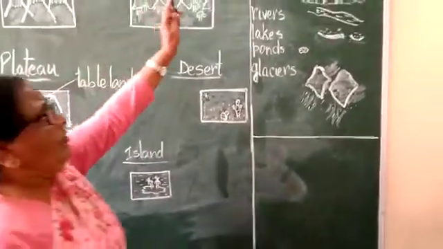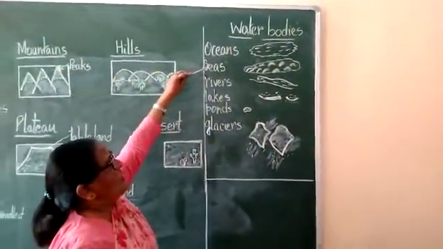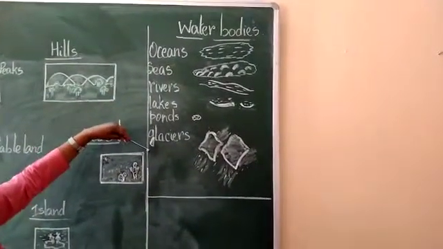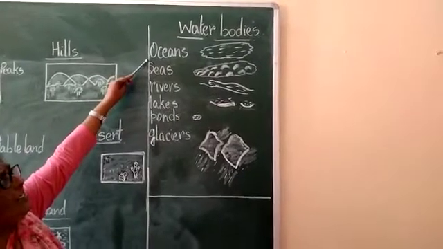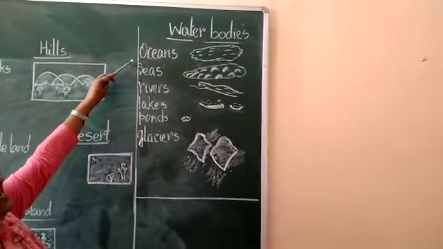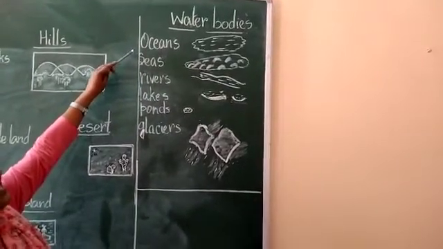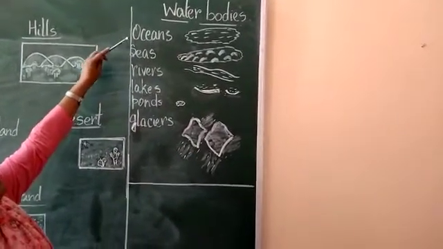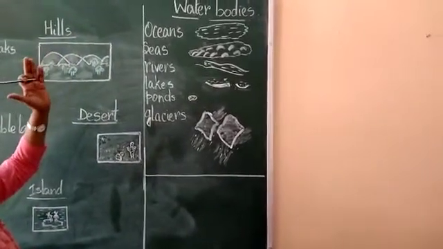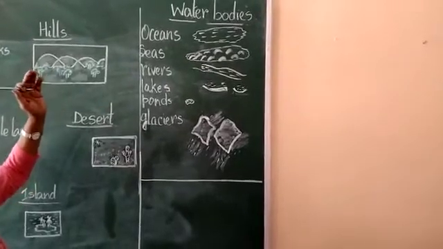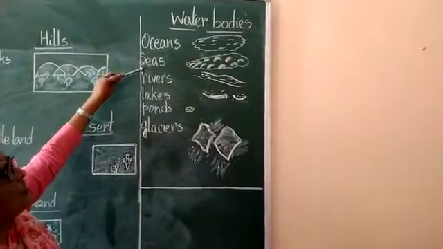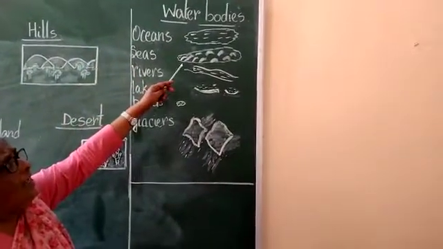Now girls, coming on to the water bodies, you have oceans, seas, rivers, lakes, ponds and glaciers. Oceans are large water bodies, and they are connected to one another. It appears that they are separate, but they are not separate, right? Oceans are divided into 5 main oceans, Pacific being the largest and the deepest, and Arctic being the smallest and the shallowest.